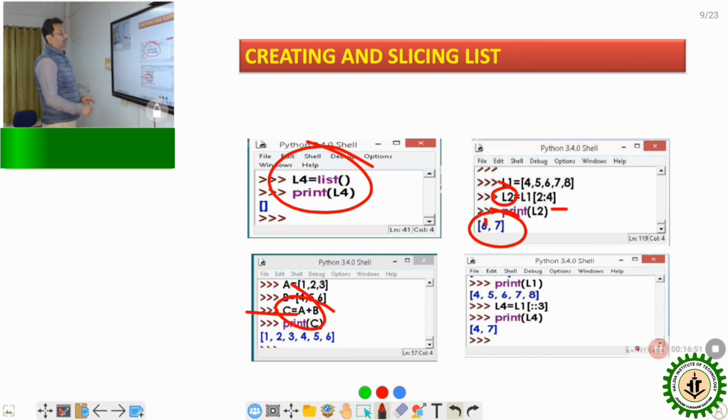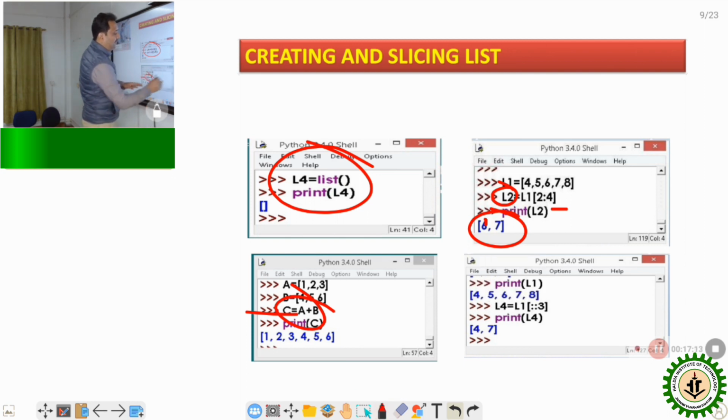Same thing, suppose we want to access this 4, and after 3 intervals, again we want to access this one. Just use a double colon, and L1 double colon 3 means what? First of all, it captures this value 4, and after 3 intervals, this is 1, 2, 3, it will again capture 7, and so on up to n.